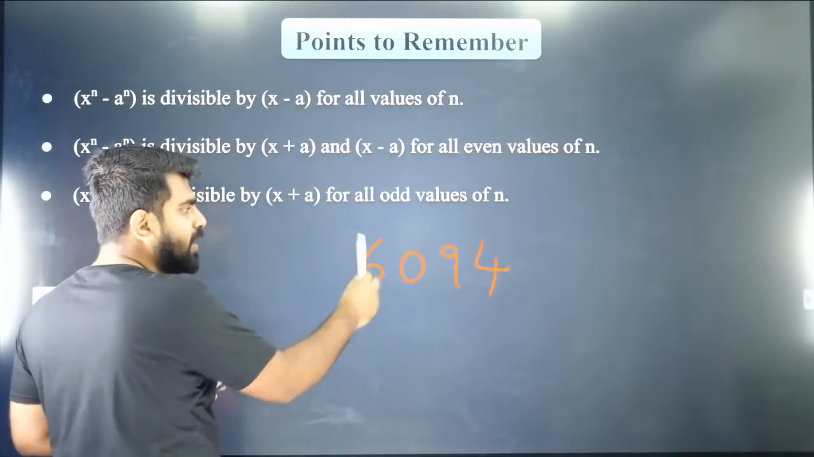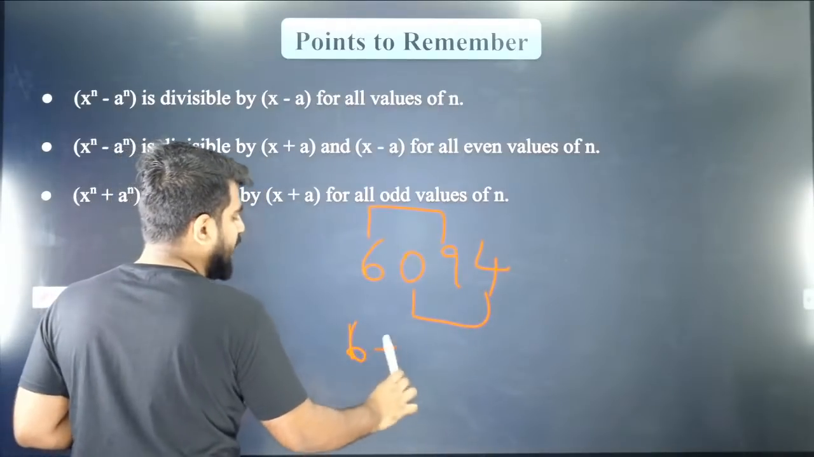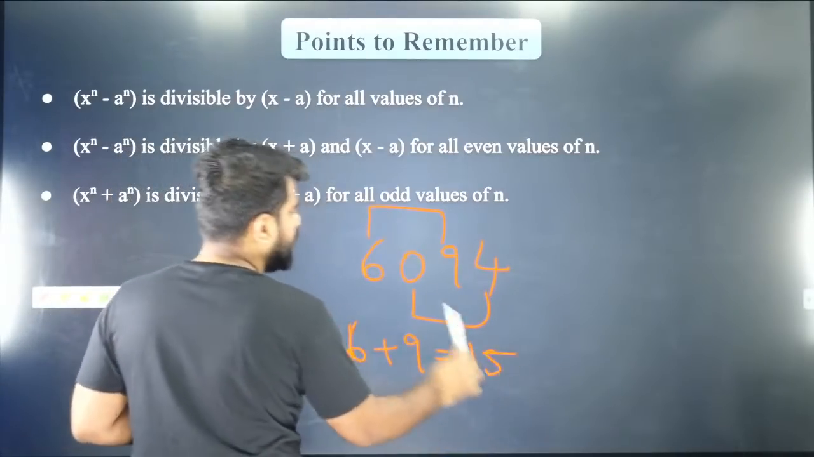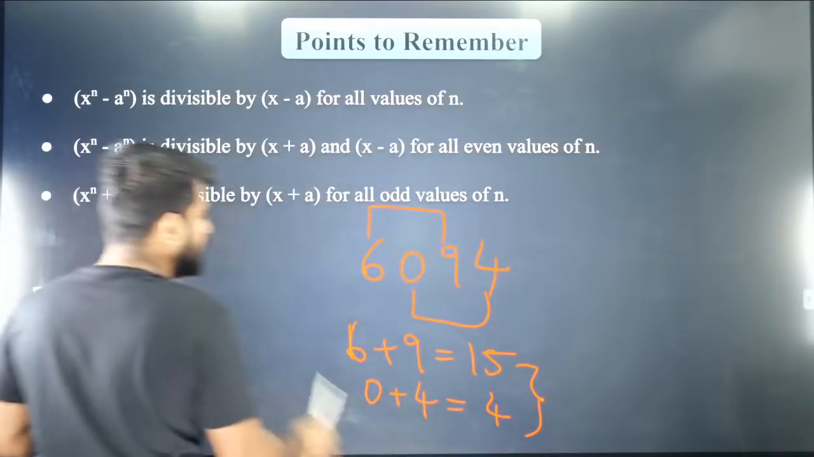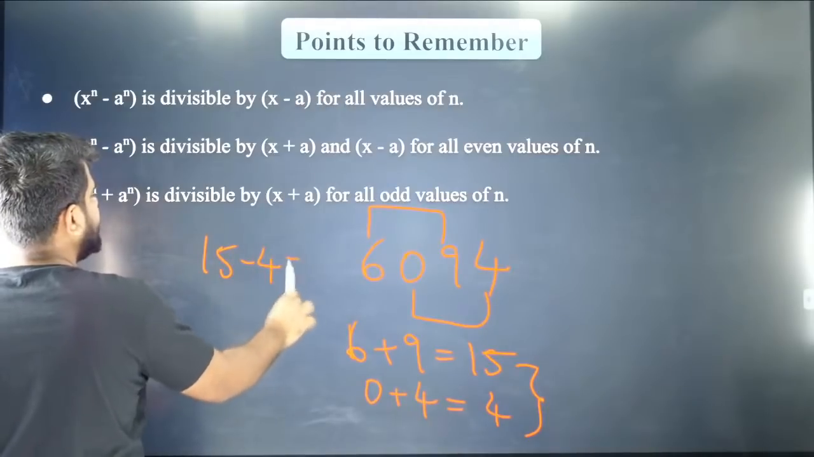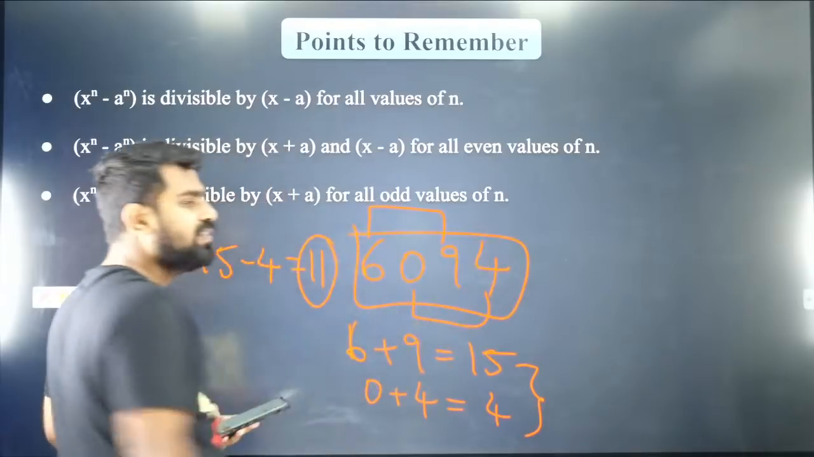So Madheshwaran, what I'll do is I'll do even places, odd places. So even places is 6 plus 9, which is 15, and odd places is 0 plus 4, which is 4. Now I will take the difference of them. So 15 minus 4 is equal to 11, which is divisible by 11. Therefore, this number is also divisible by 11.